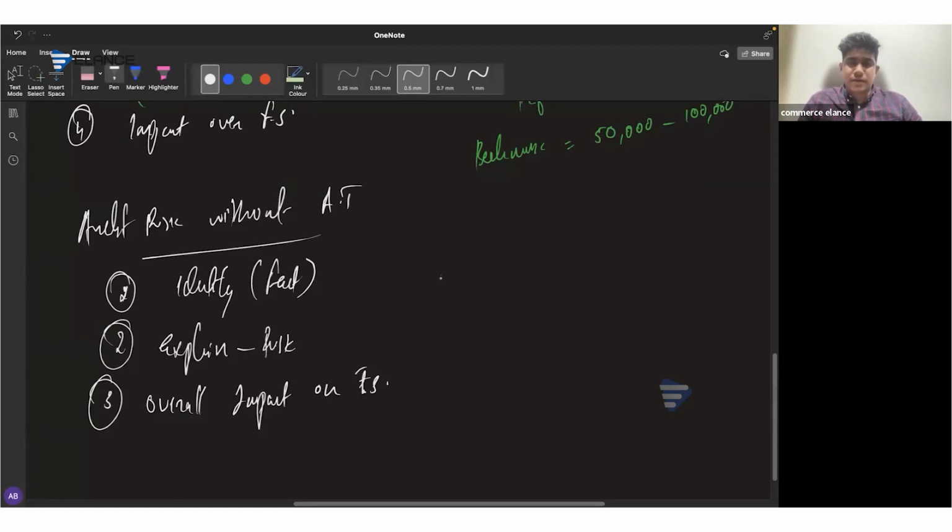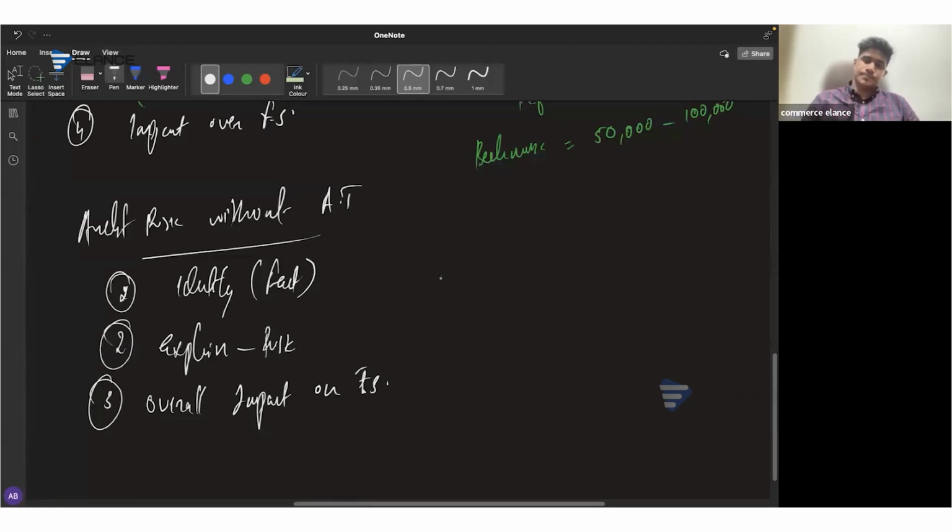So this will be in a general sense. There won't be any specific accounting treatment. Instead, the possibility of mistake will be evaluated purely on the basis of your judgment. So this is how you need to present answers for audit risk without accounting treatment. Clear, everyone?